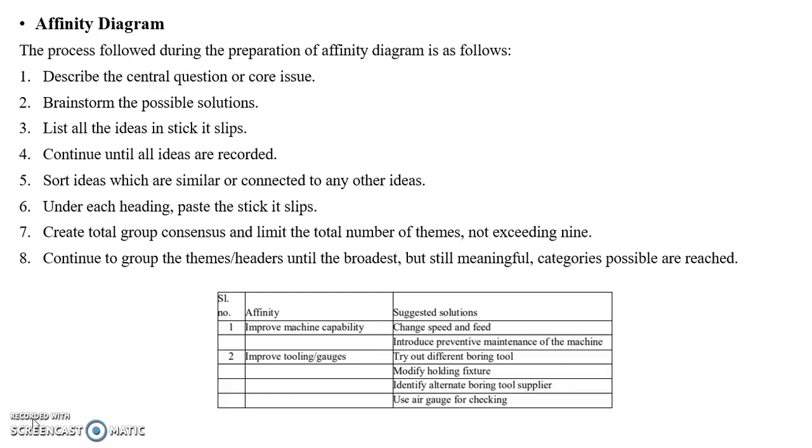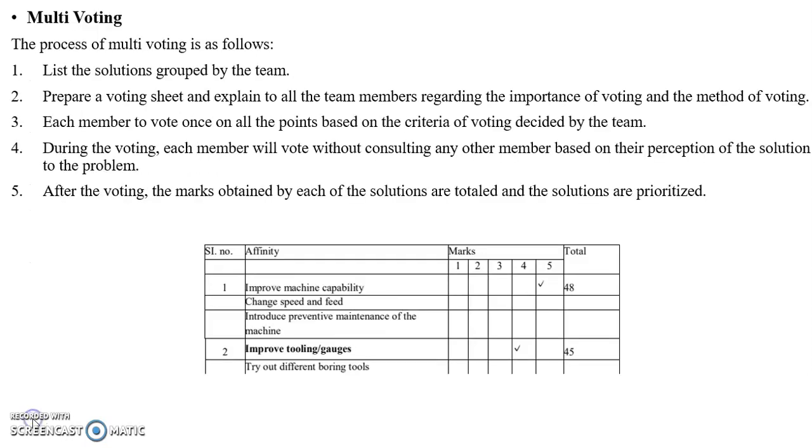Before going to the next tool, by preparing this affinity diagram, it becomes easier for a project team to identify members who will be responsible for each solution. The affinity diagram helps the team to focus on a few improvement areas. Alternatively, there are ready-to-use software tools which can be used for recording the brainstorm points and grouping them, explained in the next sessions.